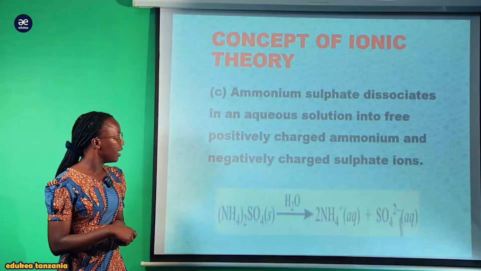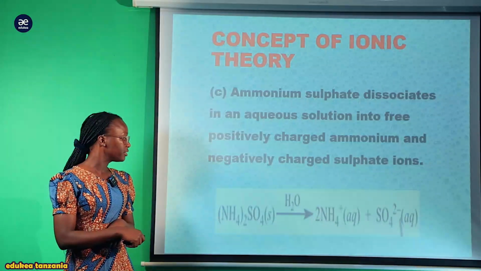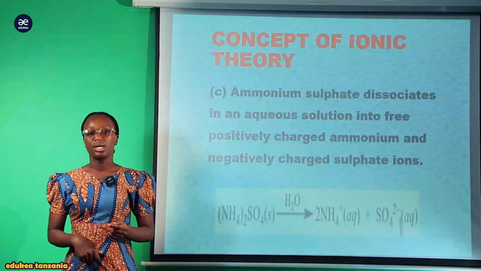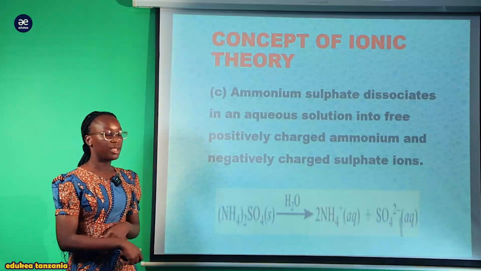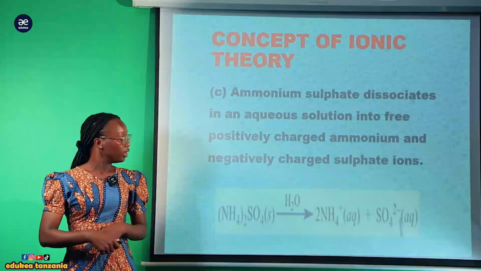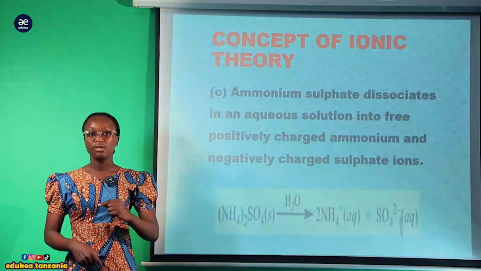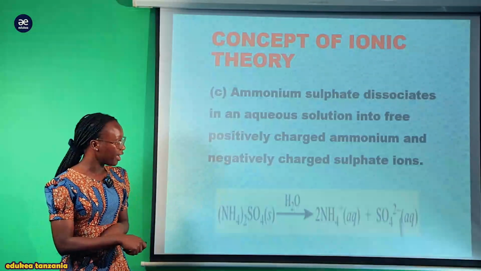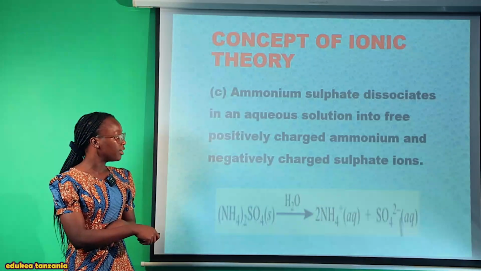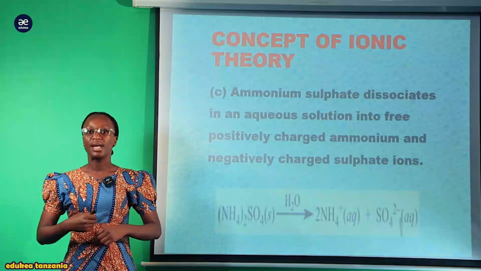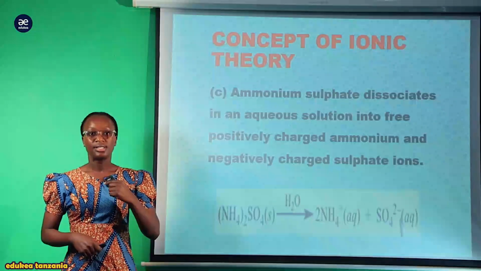For instance, consider here the reaction. This is our ammonium sulfate, which is a strong salt. And you can see the point of the arrow here is a full-headed arrow. It shows the complete dissociation of the reaction. So we are going to have the positively charged ion, which is ammonium, and the negative charged ion, which is sulfate.